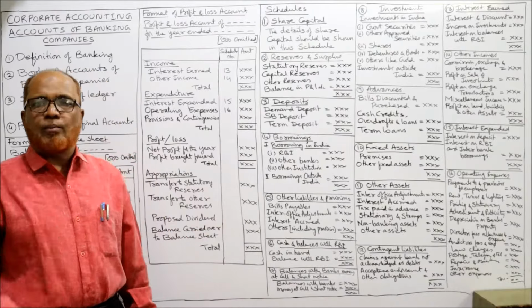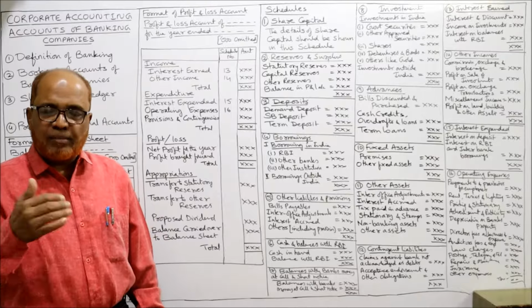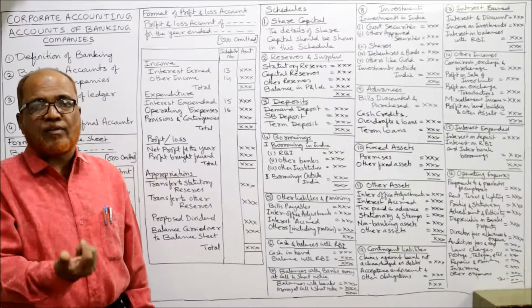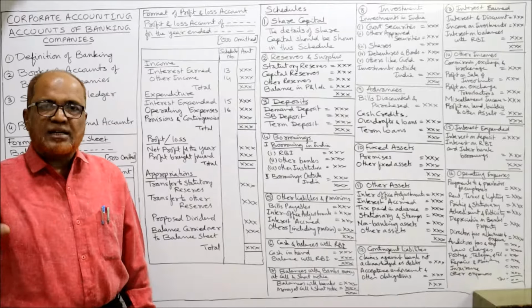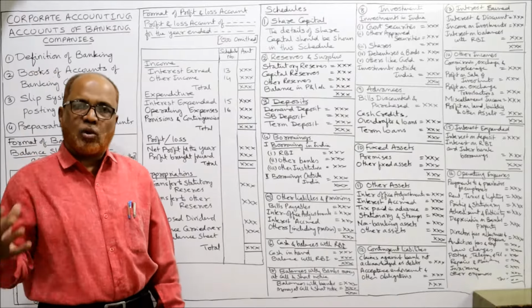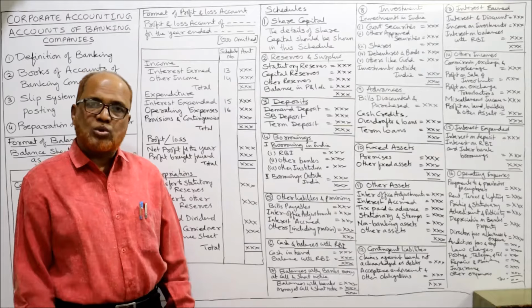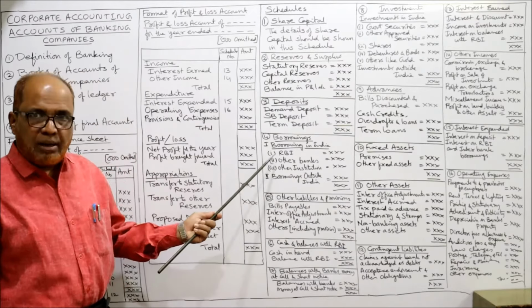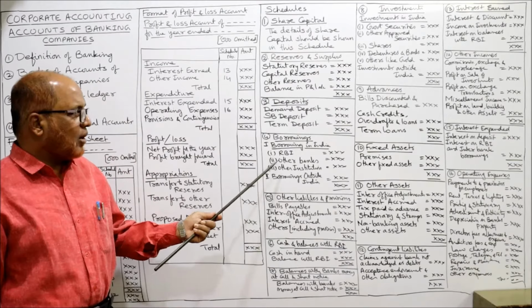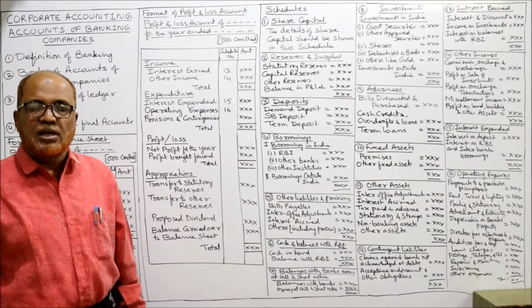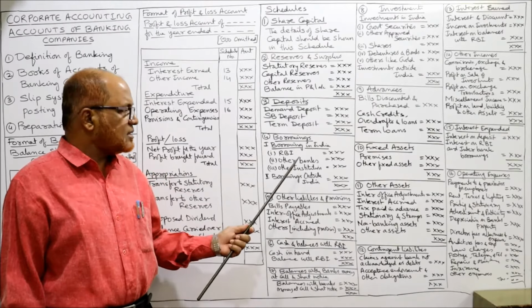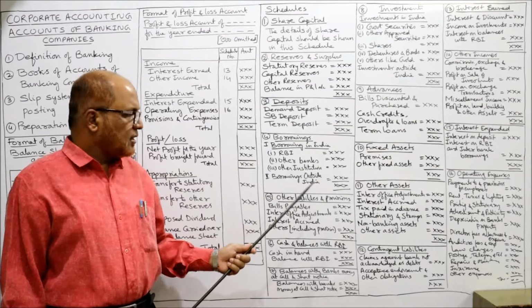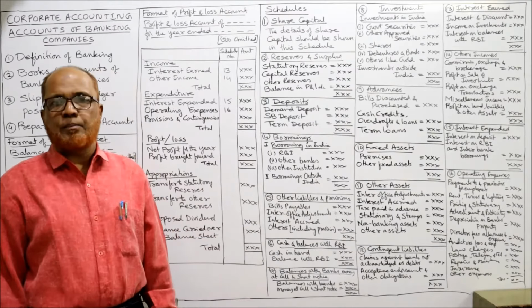Now borrowings, schedule number 4, borrowings. The bank will also borrow. It will borrow from India and also it may borrow from outside India. So we have to state clearly how much amount is borrowed in India and how much amount is borrowed outside India. Similarly, borrowing may be made from RBI or other banks or other institutions. The complete classification should be stated in this borrowings.